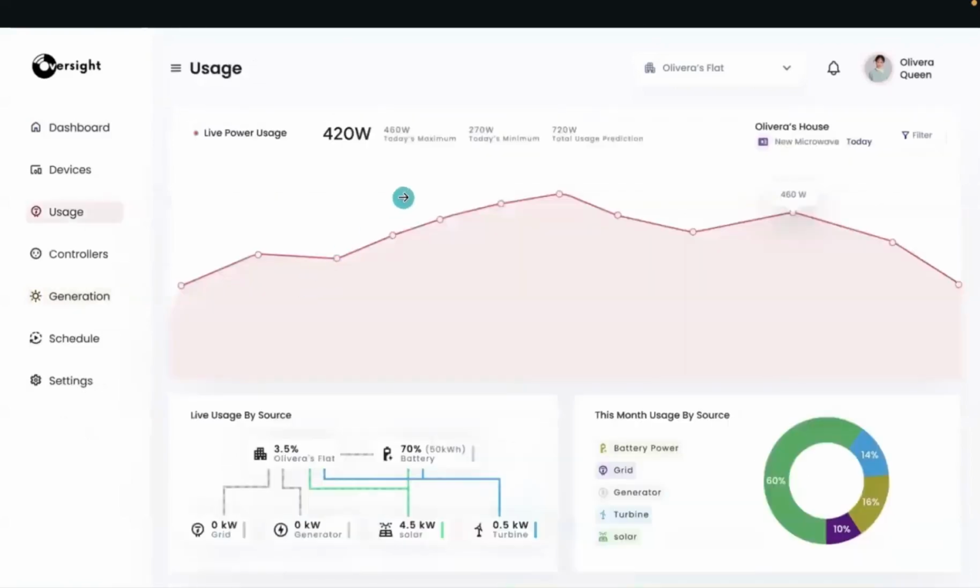Then the power usage side of things, similarly, historical trends, the current power flow, what is the composition, where did we get our energy at any given point. And we can also zoom in because we have the capability of monitoring appliance level data through the smart devices. We can look at the power consumption of those devices as well. And of course, the predicted data for the future is also included.